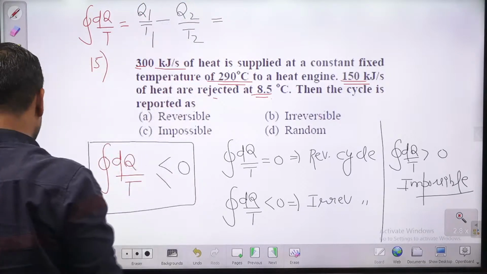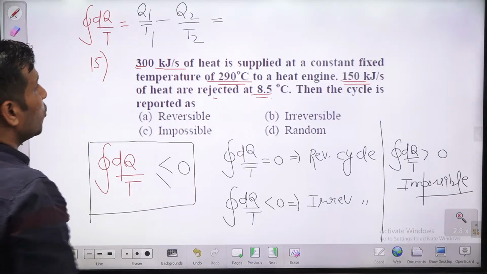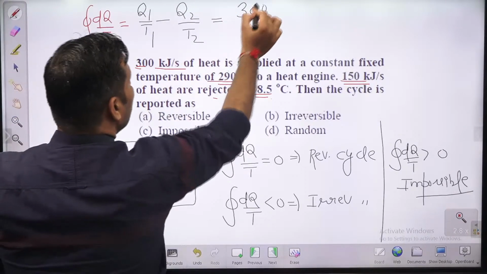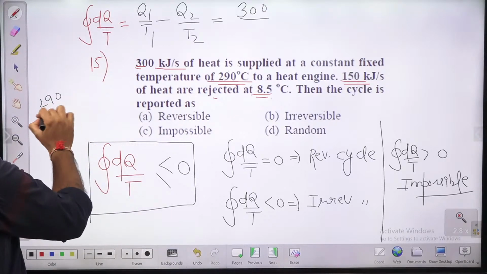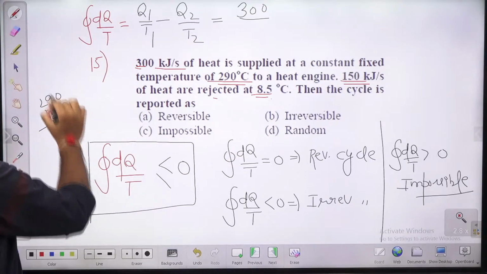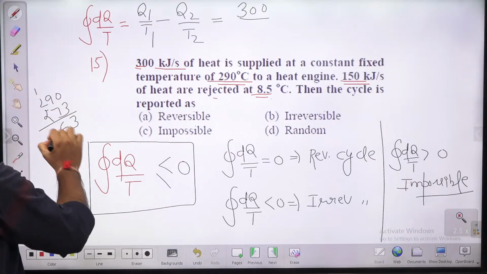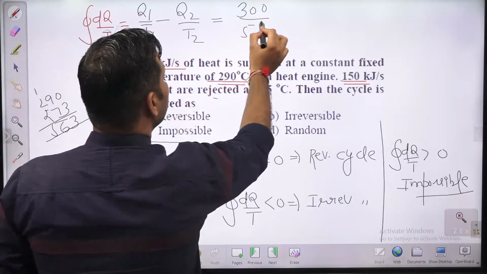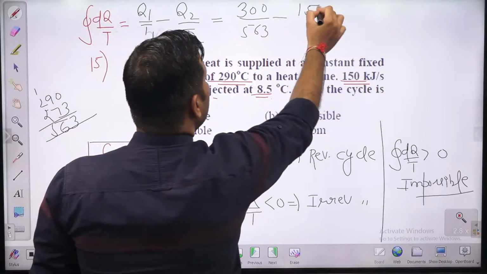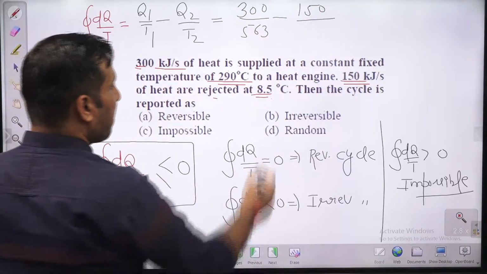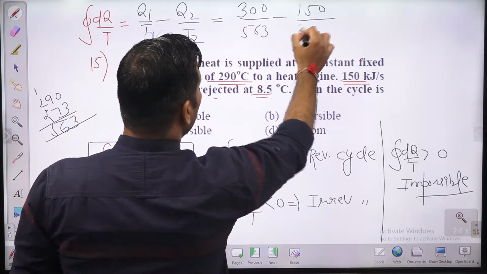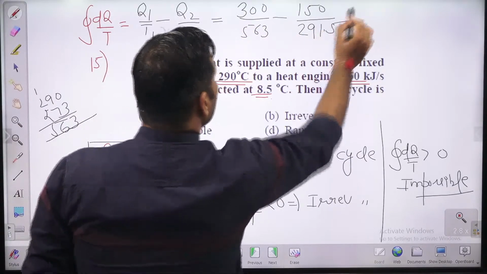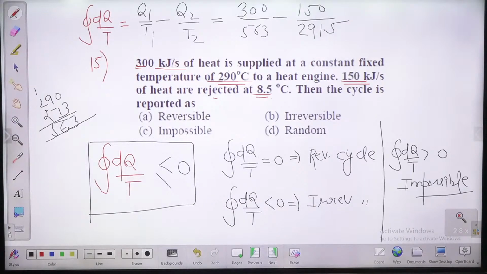This is rejected, negative, because heat rejection is negative. तो q1 कितना है? 300 kilojoule. टेम्परेचर 290. तो 290 में 273 जोड़ दो, it will be 563. तो 563 माइनस 150 डिवाइड बाय 8.5. ये आएगा 281.5.